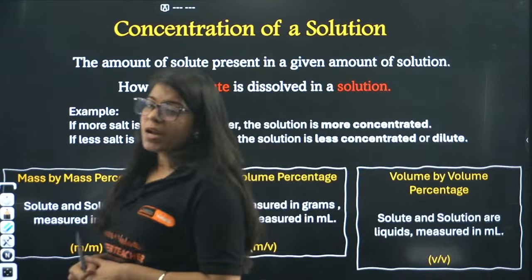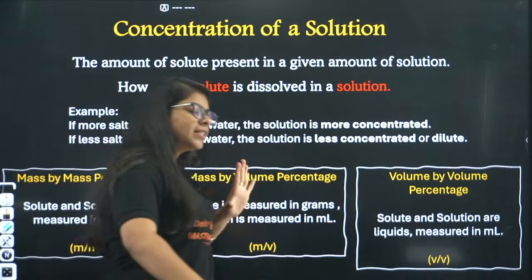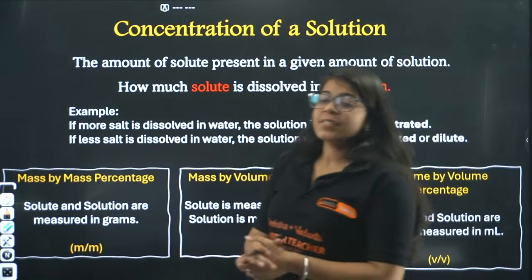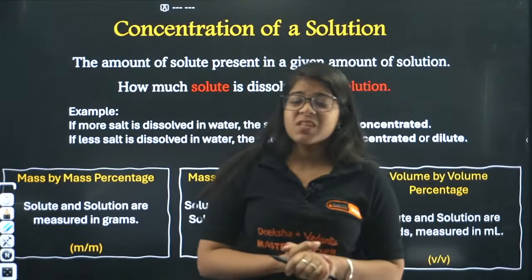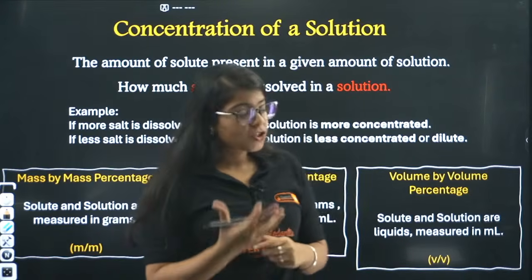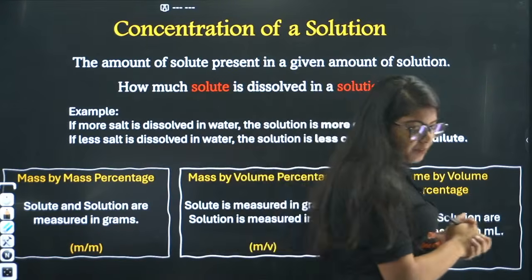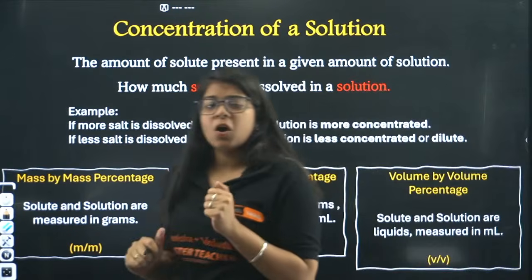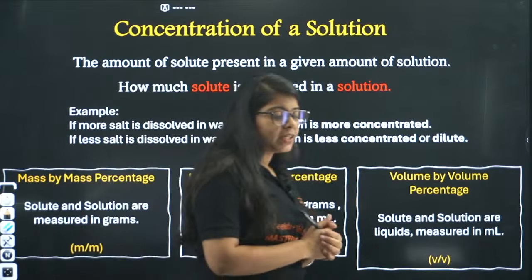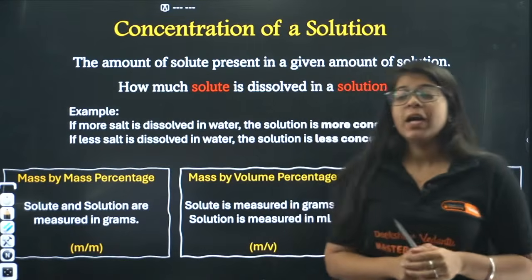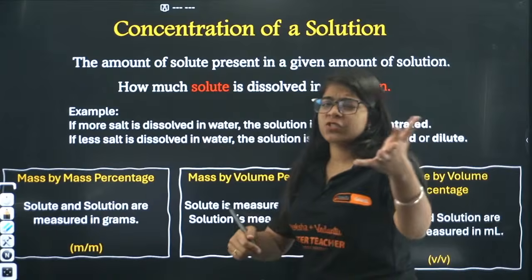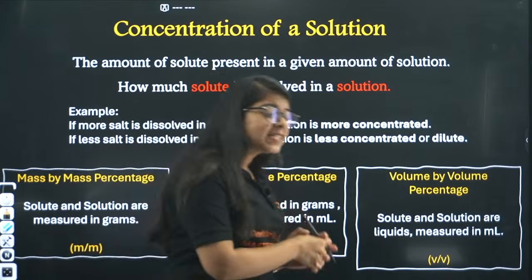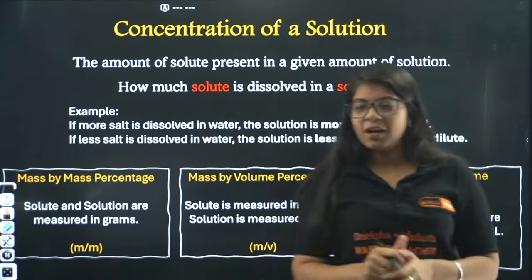Okay, now bacha, let's start this very interesting chapter, that is mixtures and separation. Okay, now what is a mixture? We have studied that, right? Now we studied about homogeneous mixtures, we studied about heterogeneous mixtures. So mixtures are basically two or more substances physically blended together, right?